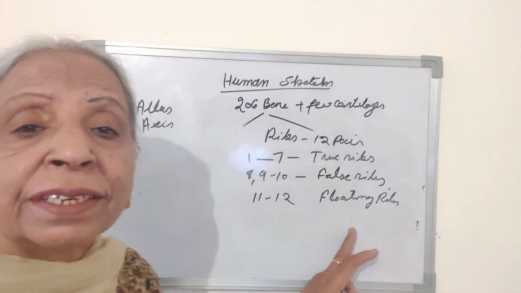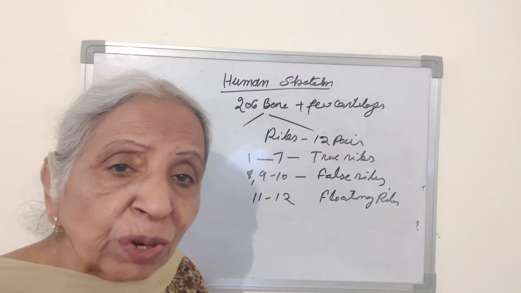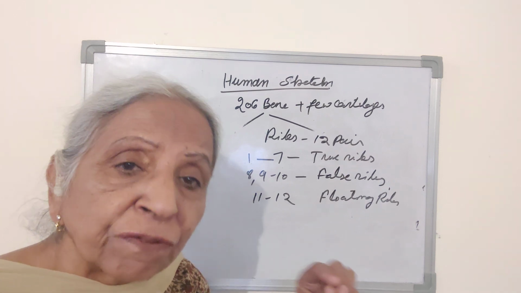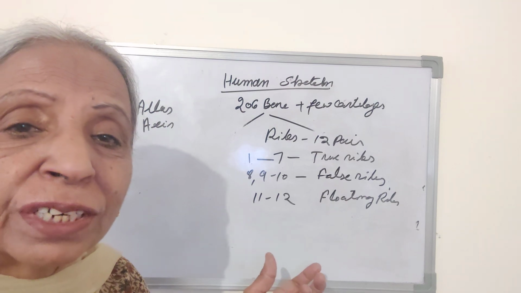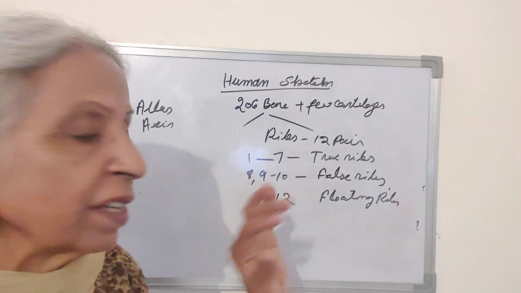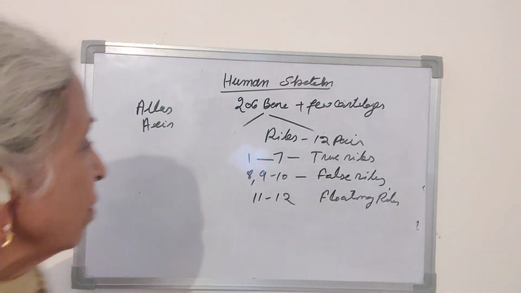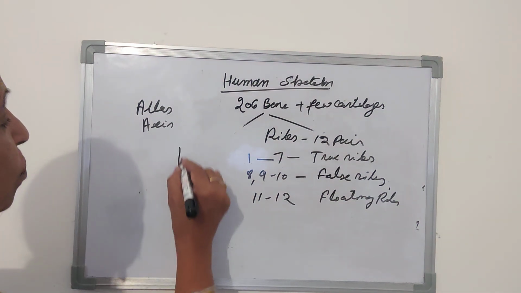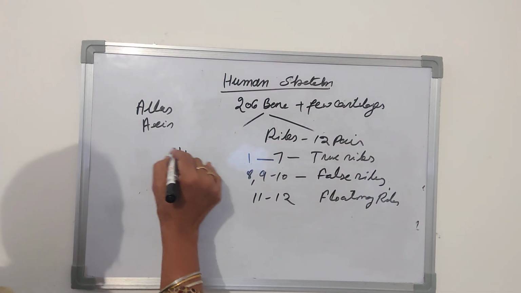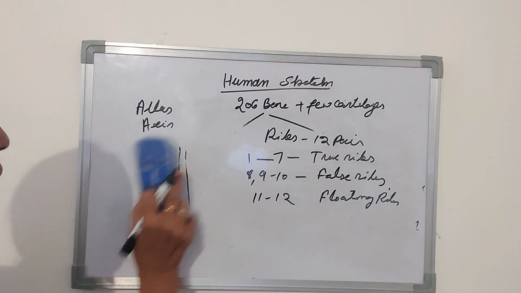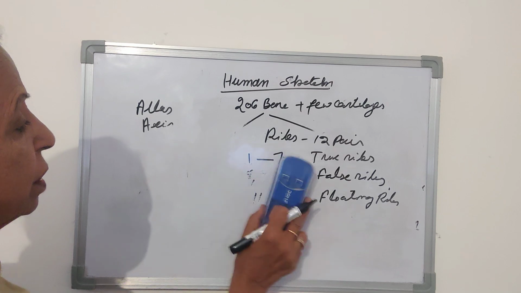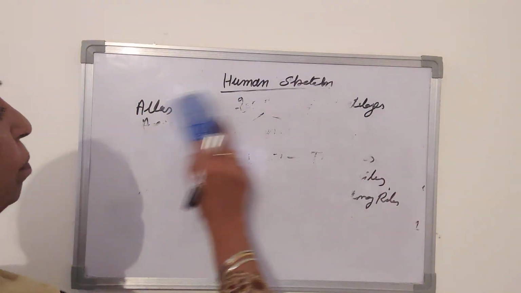Floating ribs are attached only on the dorsal side to the vertebral column, but are free on the ventral side. They are not attached to the sternum or to any ribs, so they are called floating ribs. These ribs form the rib cage in which many organs are protected.